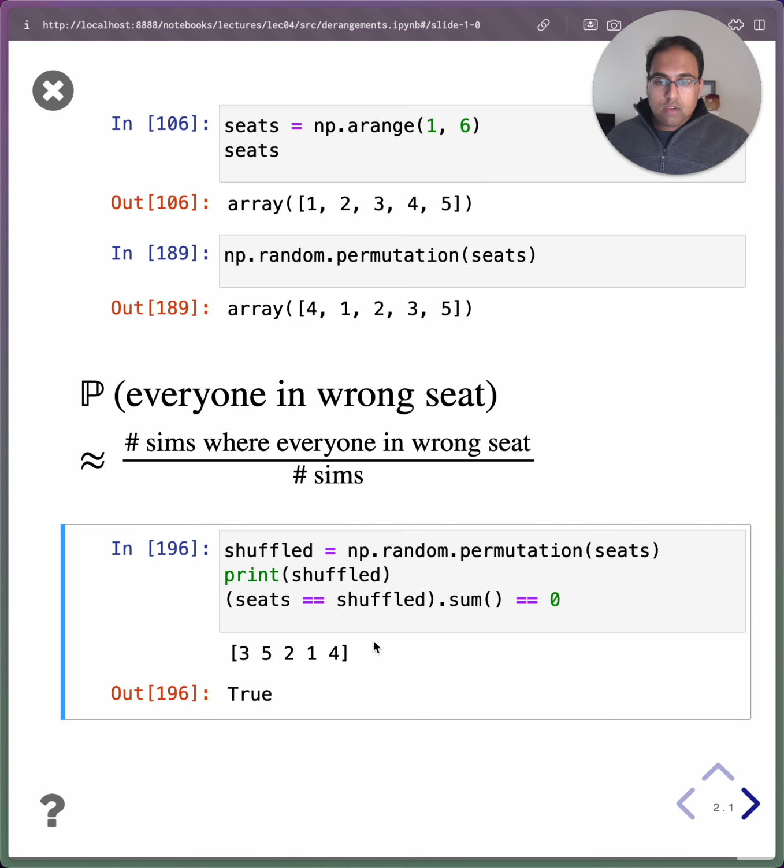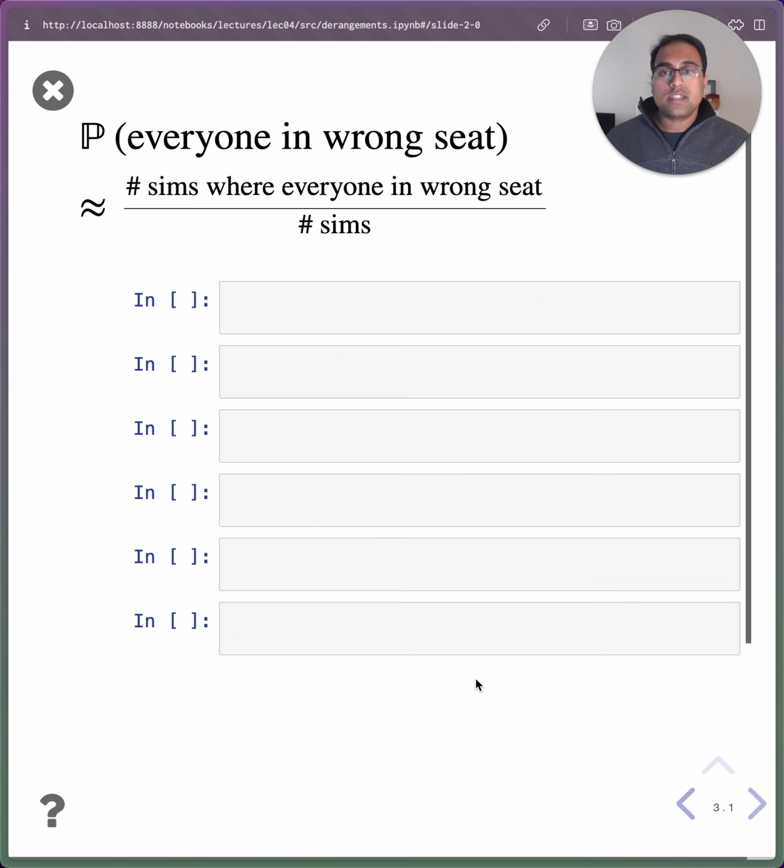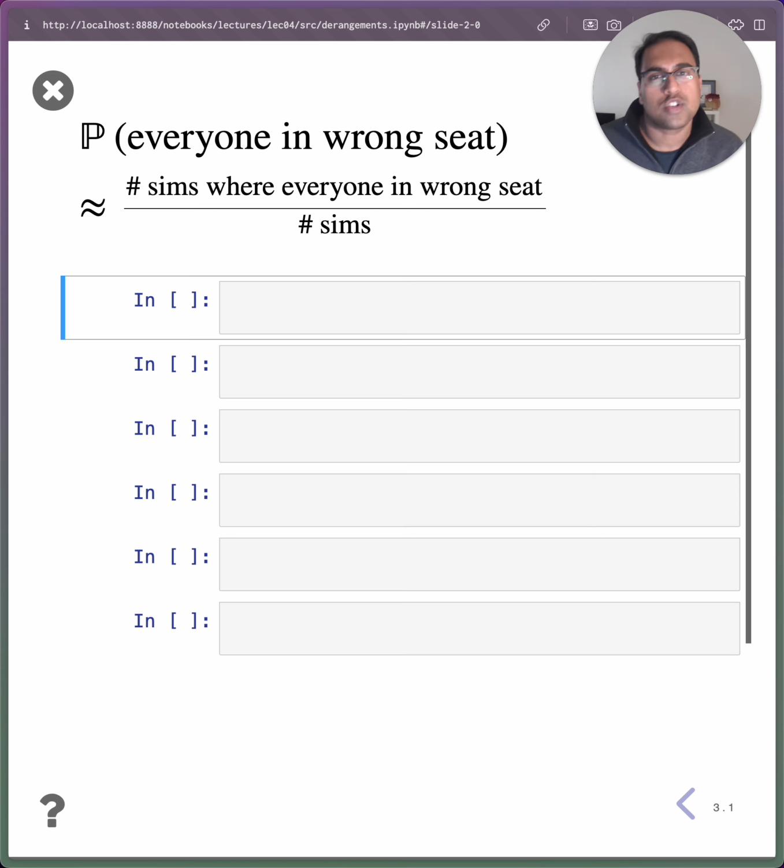So this boils down to running this cell lots and lots and lots of times and counting the number of times I see a true. Because anytime I see a true, it means everyone was in the wrong seat. So instead of manually running this cell repeatedly myself, it's perhaps a good idea to define a function that runs this cell once and then maybe call that function within a for loop.